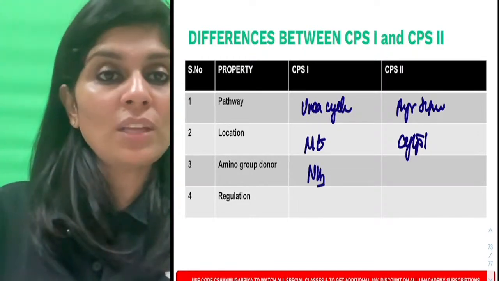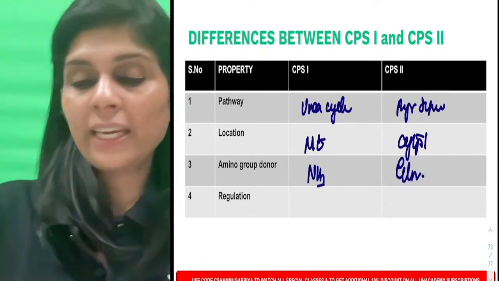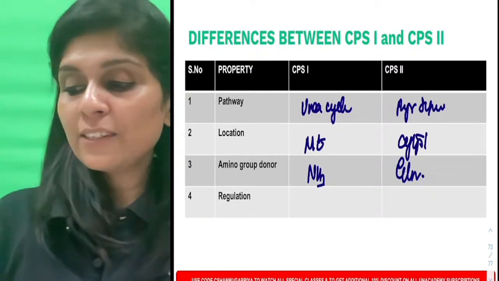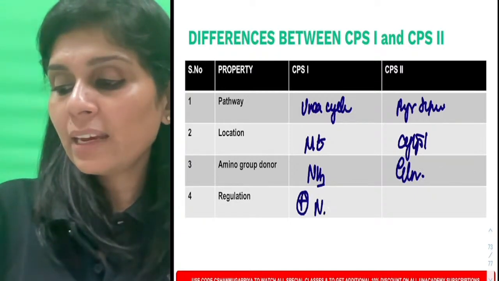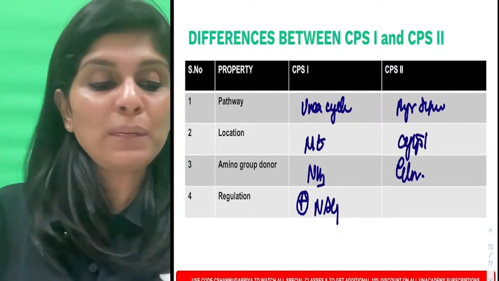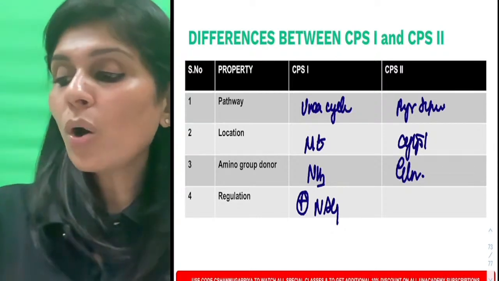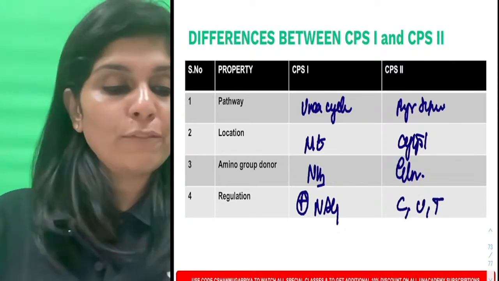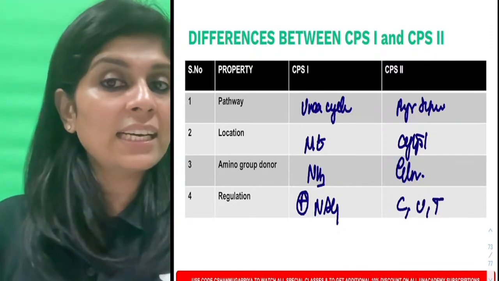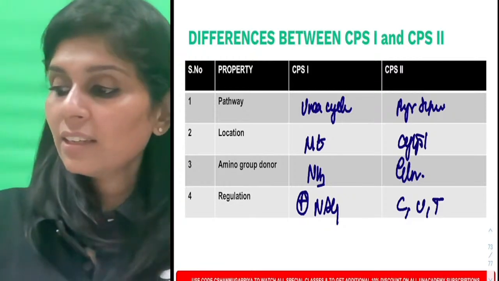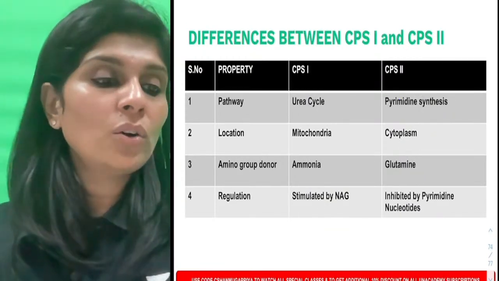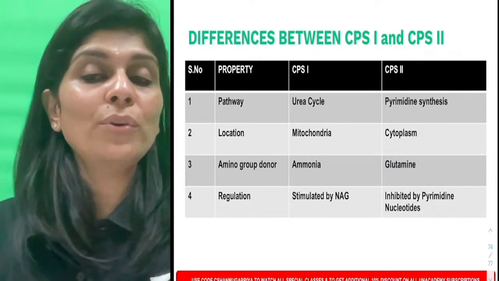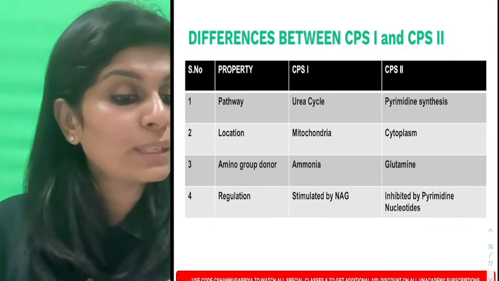For CPS2, it is glutamine. CPS1 is stimulated by N-acetyl glutamate, whereas CPS2 is inhibited by its products. What does CUT stand for? Cytidine, uridine and thymidine. I hope now it's clear to you.